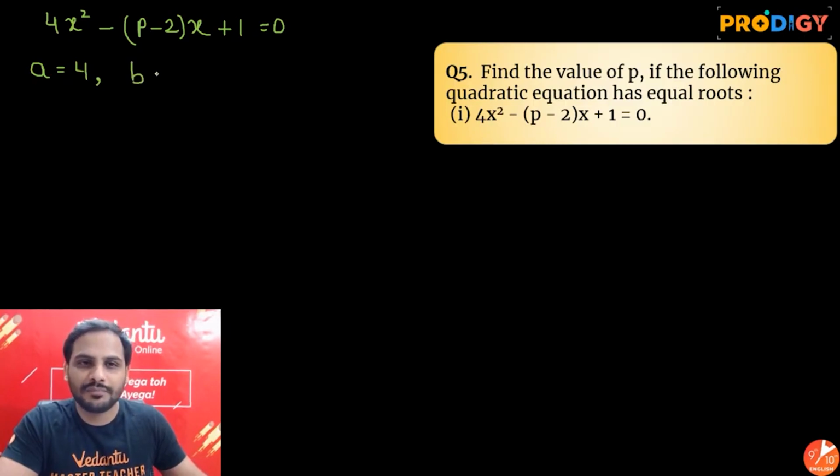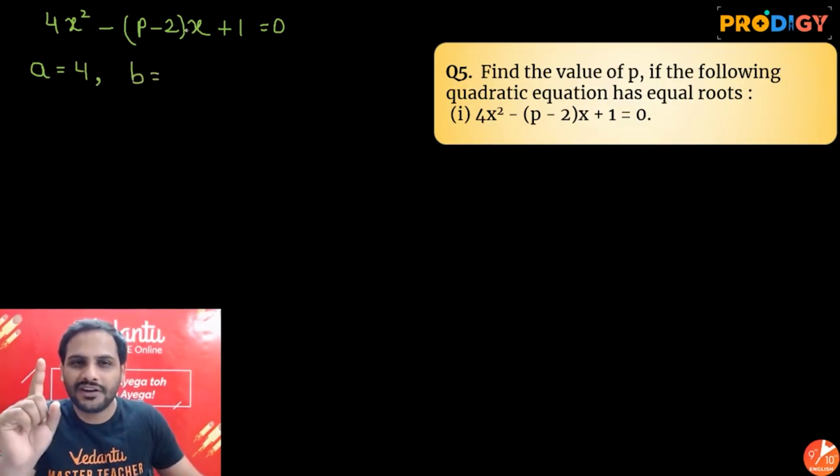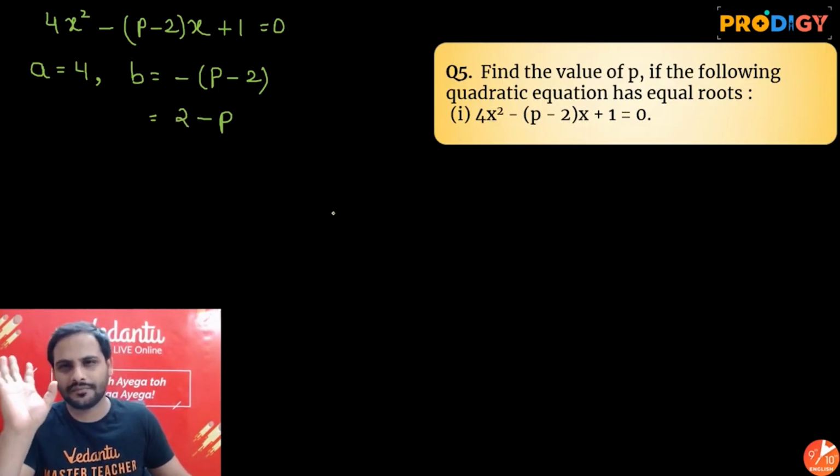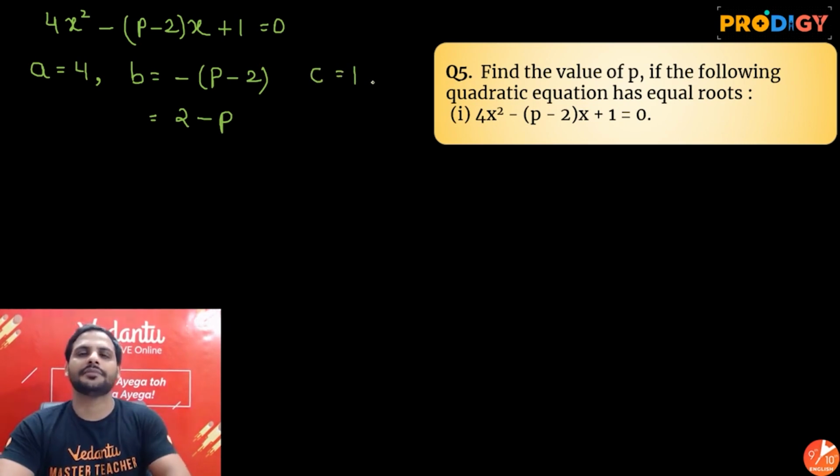The value of b will be what is multiplied with x over here. It is minus of (p minus 2) that is multiplied. So if I multiply this negative sign, minus into p is minus p, negative into negative is positive, so plus 2. So I can write it as 2 minus p. And c is equal to 1.